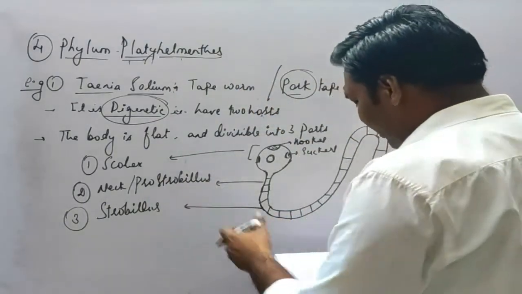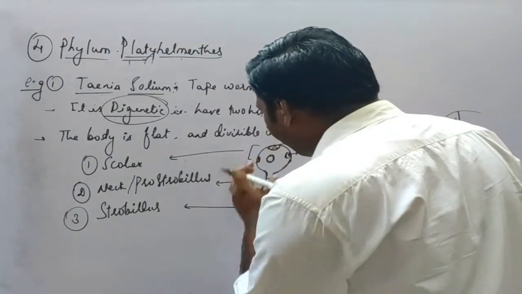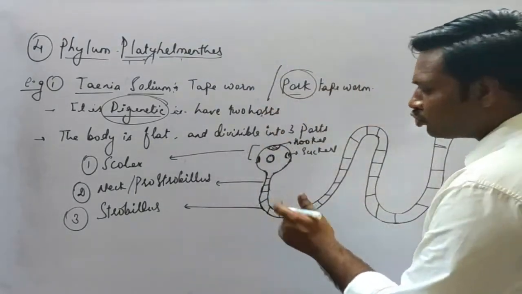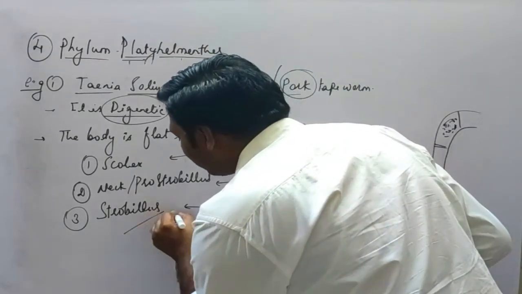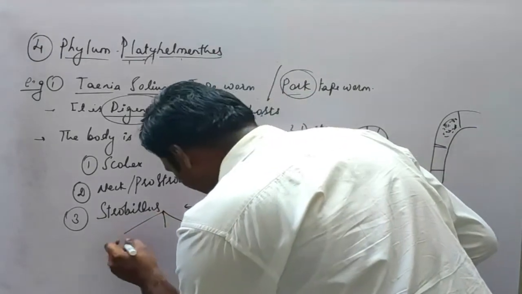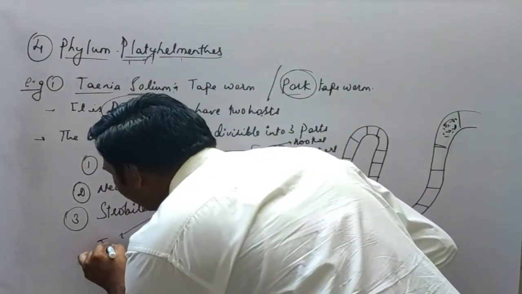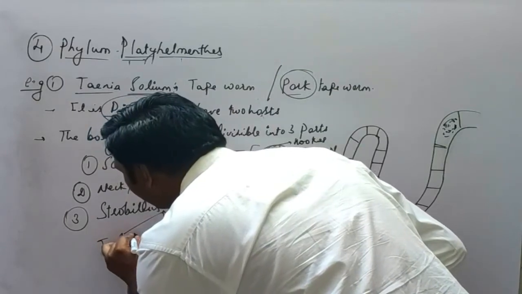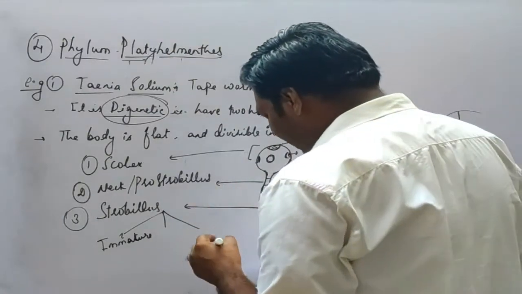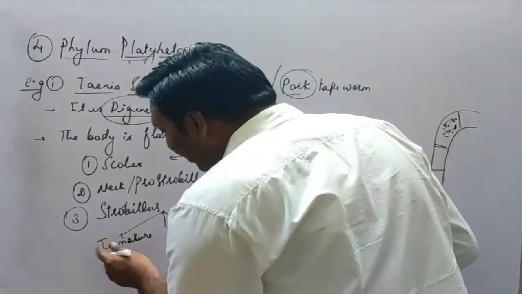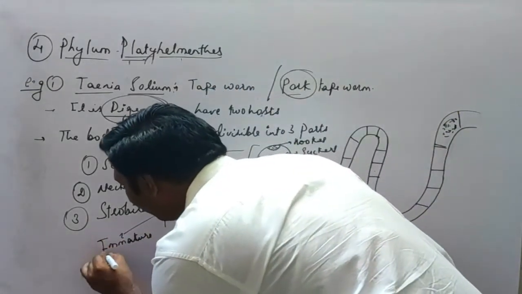So strobilus, see here, it is the segmented part, and this segmented part also has three main divisions. It is divided into three main parts. So what are those? Let's see. One, that is the immature part, immature strobilus. In the immature strobilus, sex organs are not fully developed.